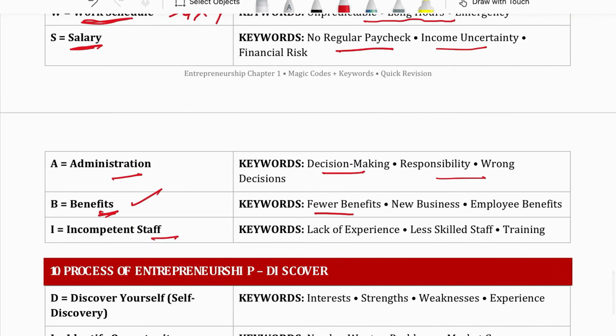Incompetent staff. There is lack of experience, less skilled staff and training, because if the business you are starting is one which does not exist in the market, then people don't know how to make such kind of product. In that case, you need to train them. So the entrepreneur faces such a problem of having incompetent staff.